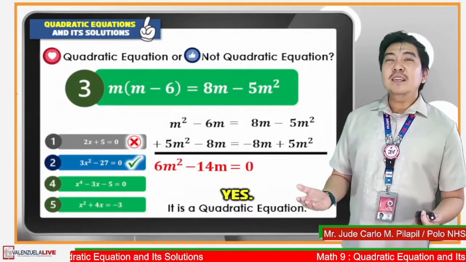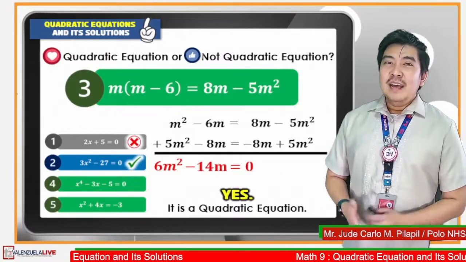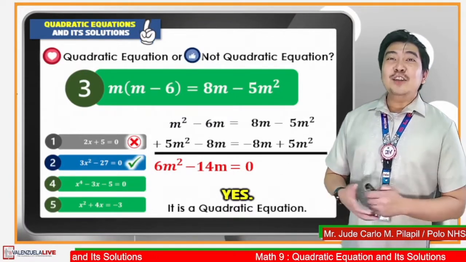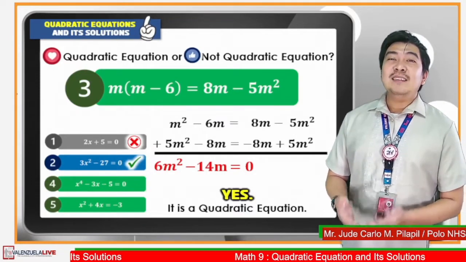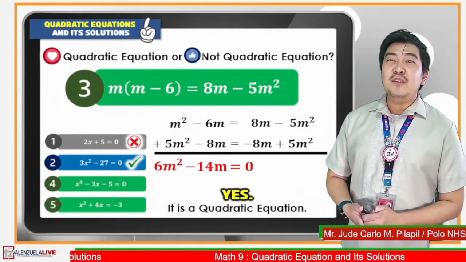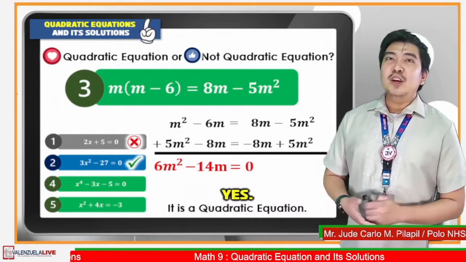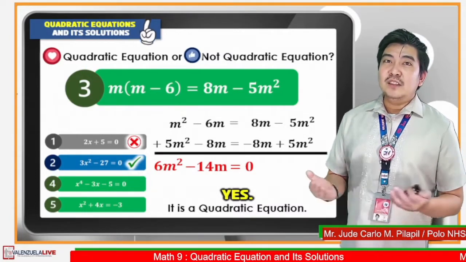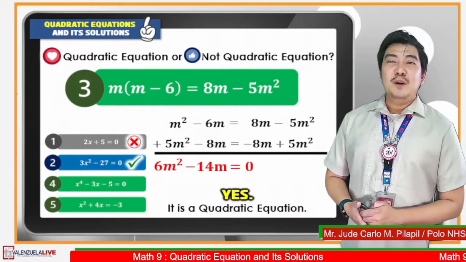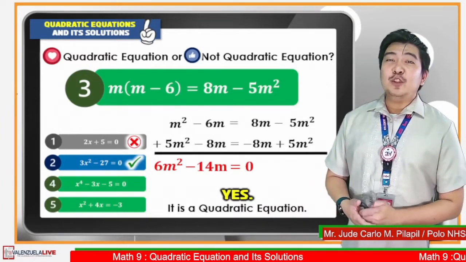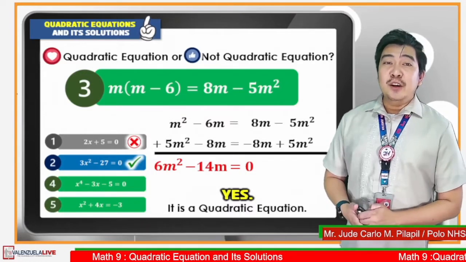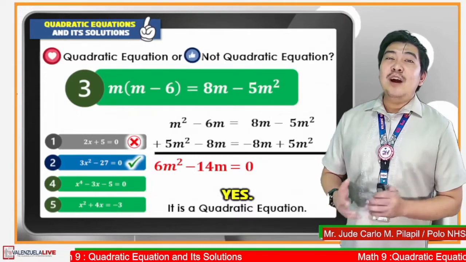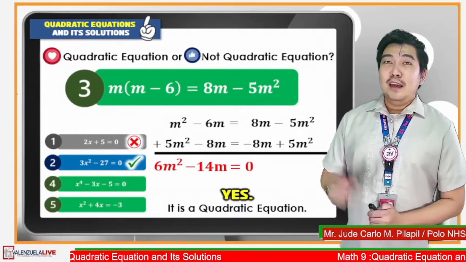The quadratic term is 6m squared that has the value of a which is equal to 6. The linear term is negative 14m that has a value of b equal to negative 14. The constant term is 0, which is also equivalent to the value of c, since there is no constant term. An equation is still quadratic even if the linear term and the constant term are not present in the equation, as long as its highest degree is 2.